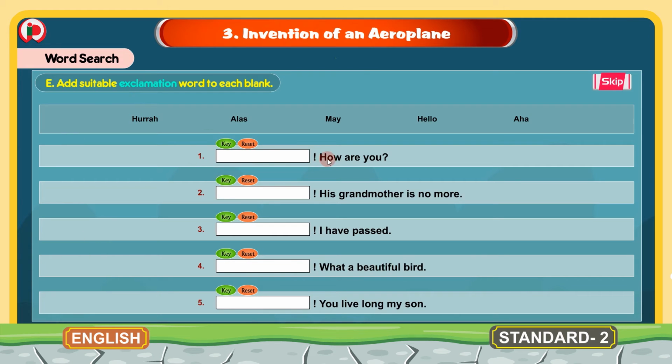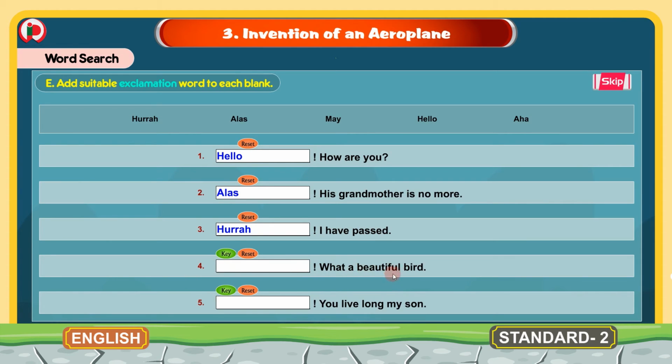The first one is, how are you? And the word which comes here is hello. Hello, how are you? The second one, dash, his grandmother is no more. Here the exclamation word used is alas. Alas, his grandmother is no more. 3. Dash, I have passed. Here the exclamation word used is hooray. Hooray, I have passed.